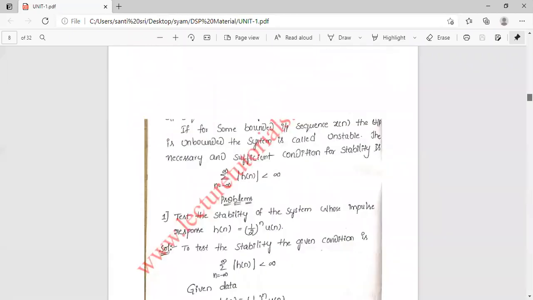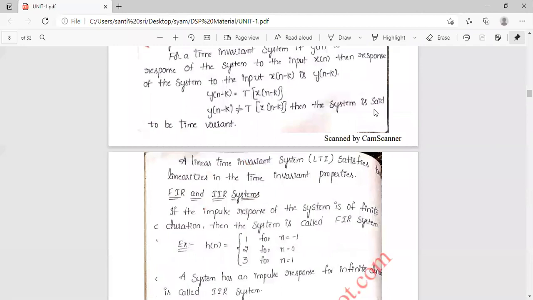In our earlier two classes, we discussed all these things. Then these are all the classifications of our signals.